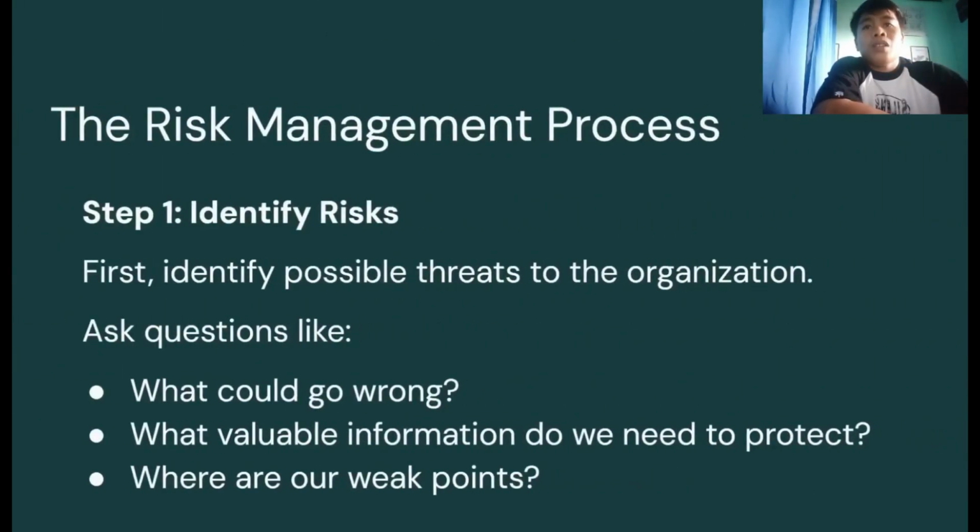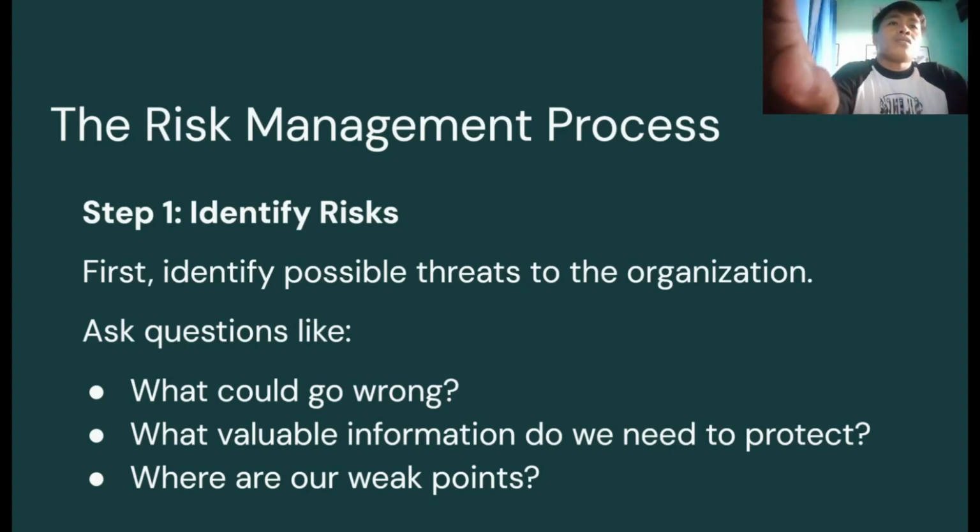The risk management process. Step 1: identify the risk. First, identify possible threats to the organization. Ask questions like what could go wrong, what valuable information do we need to protect, or where are the weak points. For example, what if hackers steal customer information? What if an employee clicks a fake email?